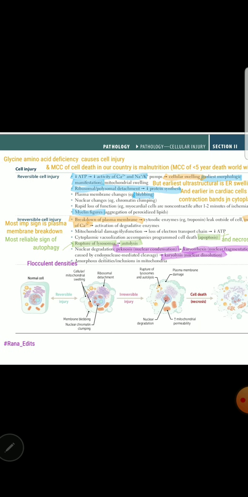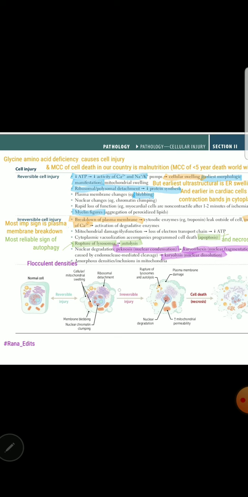And then amorphous densities, inclusions in the mitochondria, are seen. These are flocculent densities or amorphous densities inside the mitochondria seen in irreversible damage. Now the mitochondria have stopped working totally, so ATP won't be produced at all, and that is called loss of electron transport chain. In reversible injury, there was decreased ATP just because less oxygen is going, and there is cellular swelling. If this reaches a limit, so that autolysis and karyolysis are triggered, or plasma membrane damage is there, then it is irreversible.